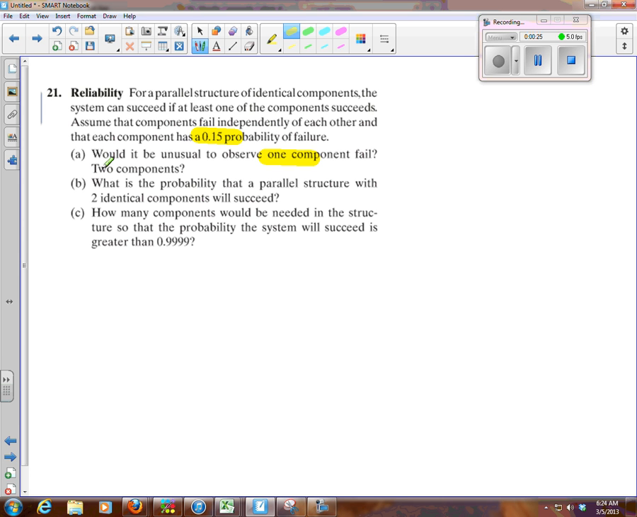Now, how about two components? Well, the probability that two components will fail is calculated, because these are independent events, by taking the 0.15 for one component times 0.15 for the second component, and that is equal to 0.0225, which is less than 5%. So that isn't an unusual event to have two fail.